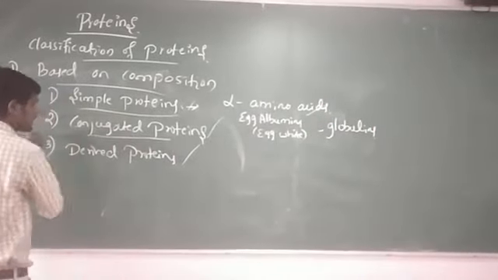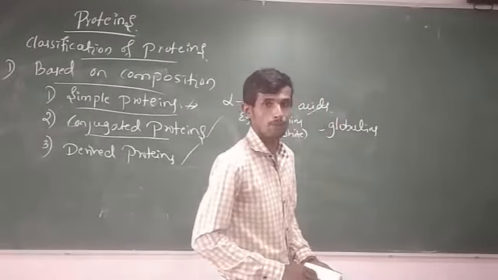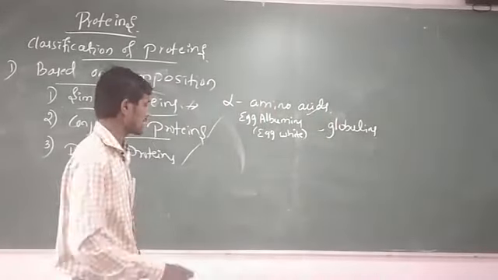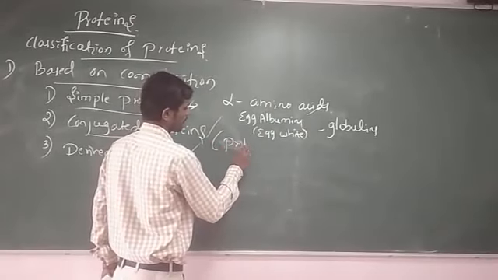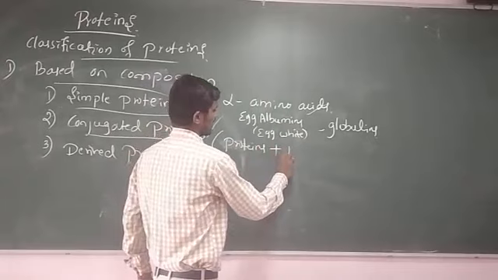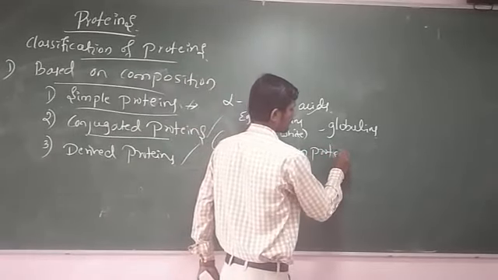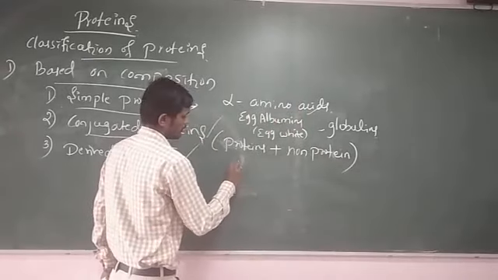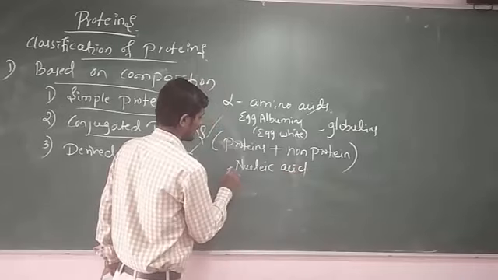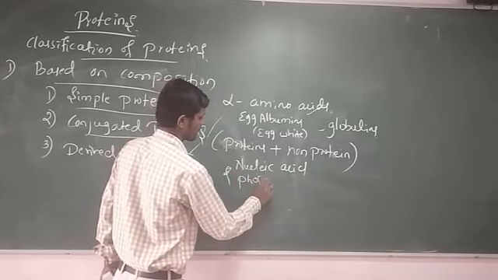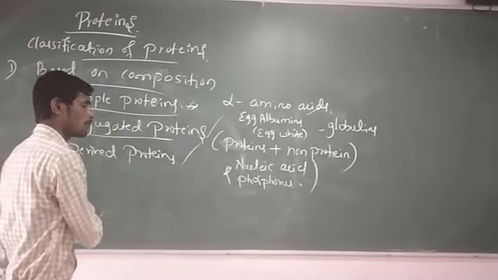Next, about conjugated proteins. Very important thing here. Conjugated proteins are proteins made with protein and non-protein components, like nucleic acid and phosphoric acid.